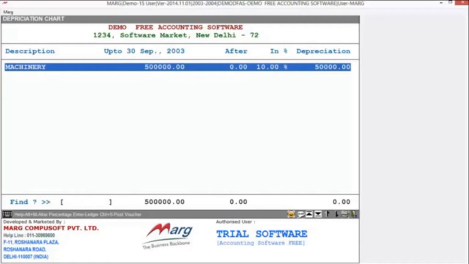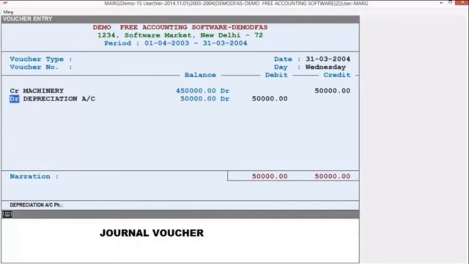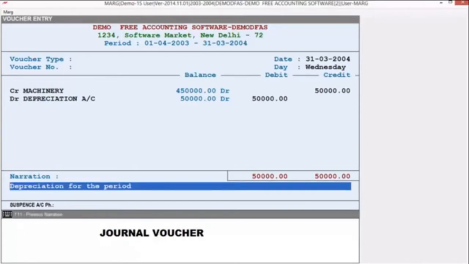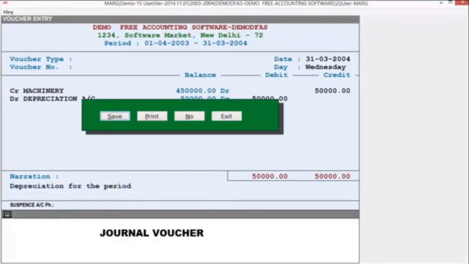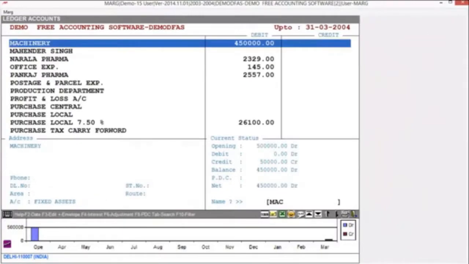Now further, to post the voucher, you will press Ctrl plus S, and here you can see that voucher entry window has opened. Now simply press enter from your keyboard, and here you can see your depreciation entry has auto posted by the software. Also, if you want, then you can define narration here. Now save this voucher. After that, you can check your machinery's value. As you can see, it has reduced by 50,000.